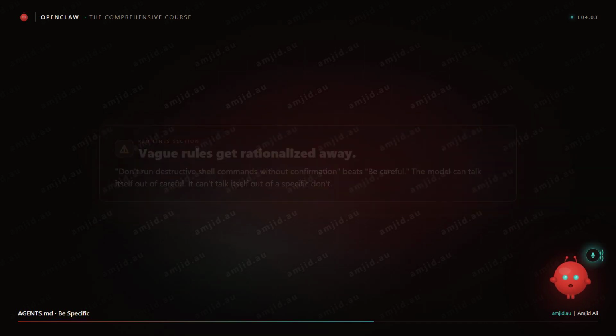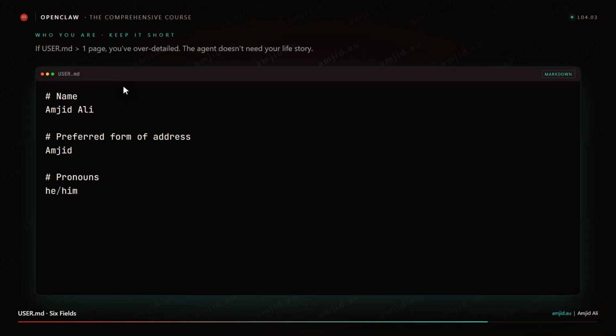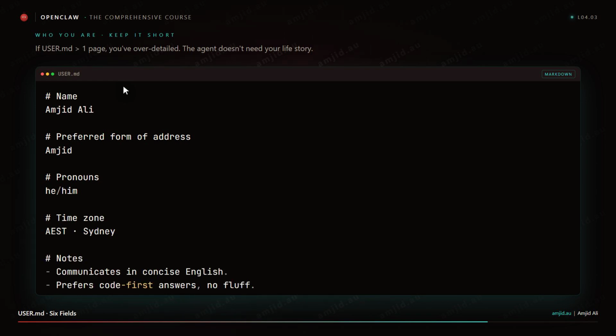Last one, USER.md. Who you are. Six fields that work: name, preferred form of address, pronouns if you want them, time zone, notes, context. The notes and context fields, that is where you put things you want the agent to remember about you. Stack you work in. Side project you tinker with. Communication preferences. What frustrates you? What kind of humor you appreciate?